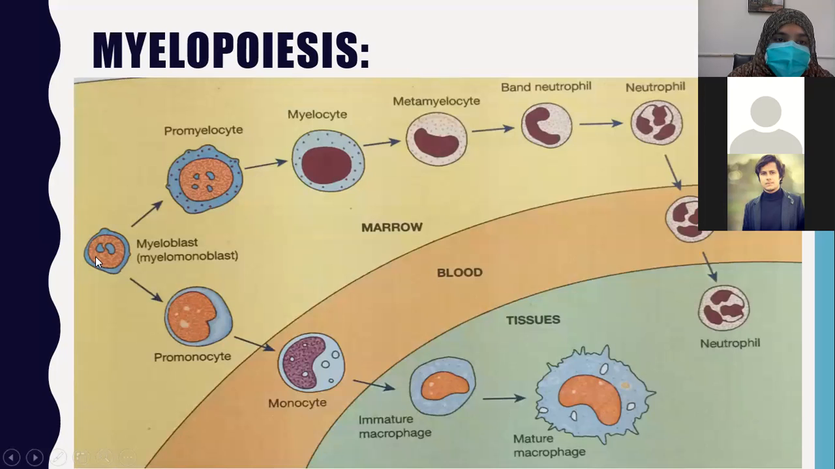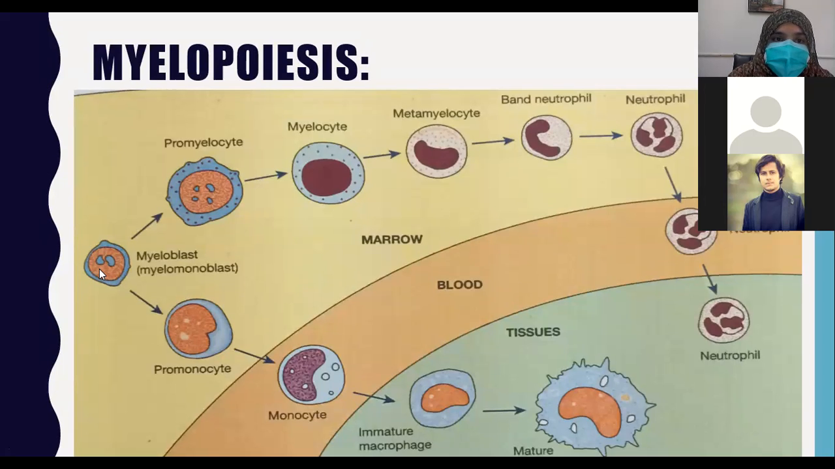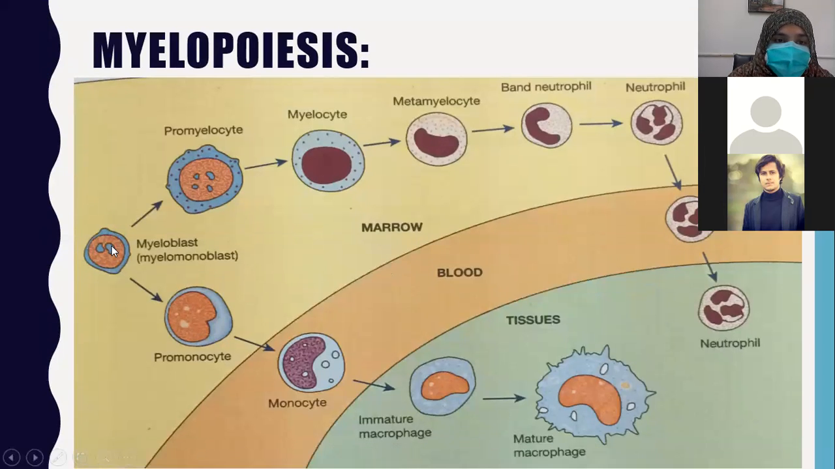So this myeloblast, if it is committed to produce neutrophils, then it will take up this route. And if this myeloblast is committed to produce macrophages, it will take up this route. So if the myeloblast is committed to produce neutrophil, what will happen? The production of promyelocyte will lead to production of myelocyte, then metamyelocyte, then band neutrophil, and then mature neutrophil.